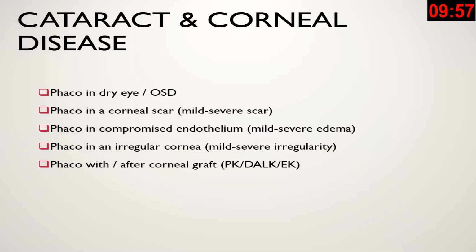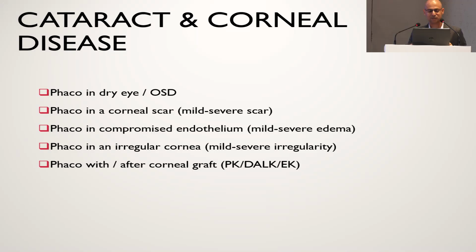So when we talk about cataract surgery in corneal disease, it's cataract surgery in the presence of dry eye, ocular surface disease, presence of a scar, which may vary from mild to severe, eccentric to central scars, compromised endothelium and its implications, irregular corneas, which may vary from mild to severe irregularity. Some of these irregularities could be from scars or from ectasias also, or post-RK kind of eyes, and then of course eyes that have had some sort of a keratoplasty, either penetrating or lamellar.